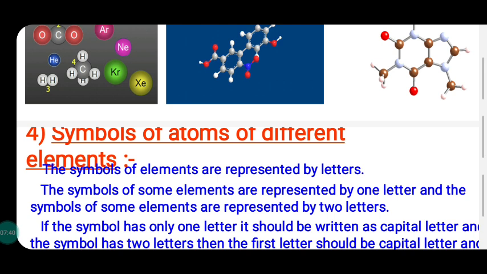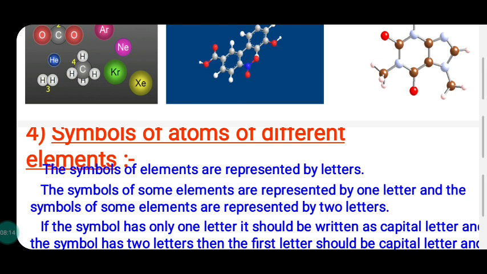Symbol of potassium, it has Latin name Kalium, so capital letter K. Copper, Latin name cuprum, so symbol capital C and small letter U. Silver, Latin name argentum, symbol capital A and G. Gold, Latin name aurum, symbol capital A and small letter U, Au.